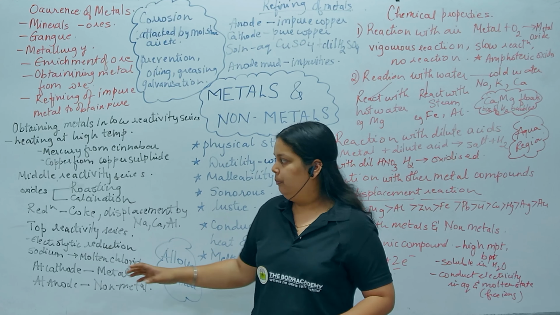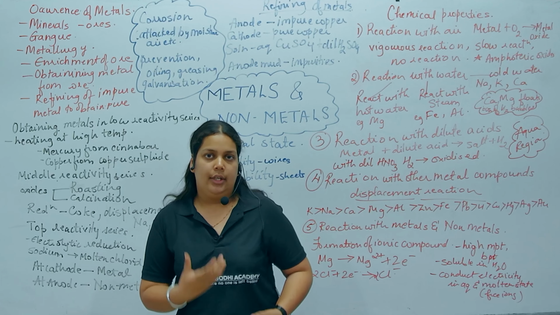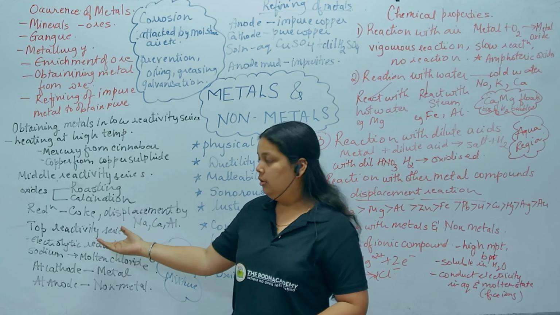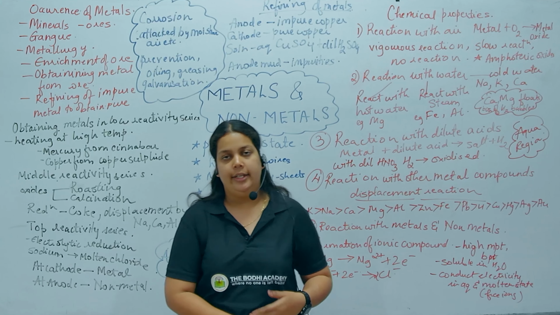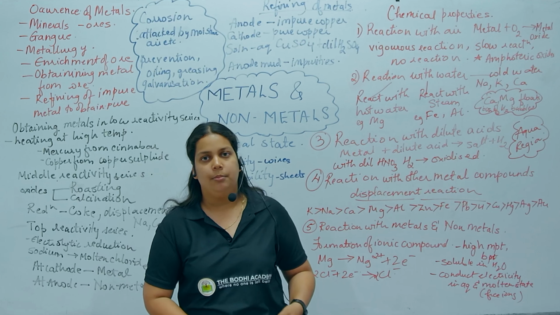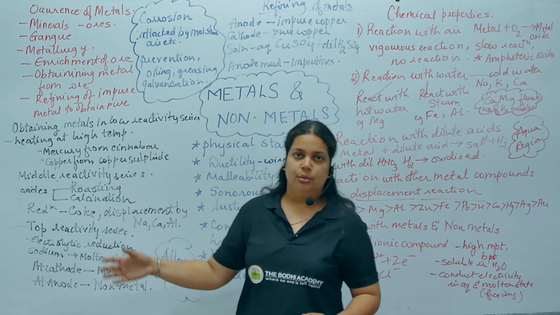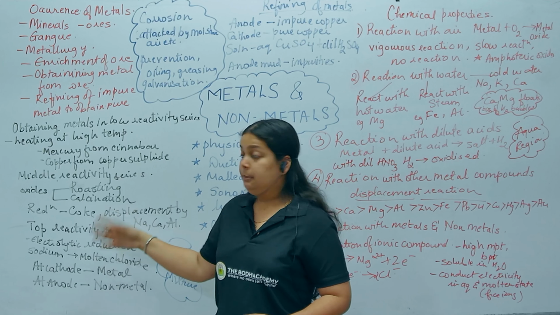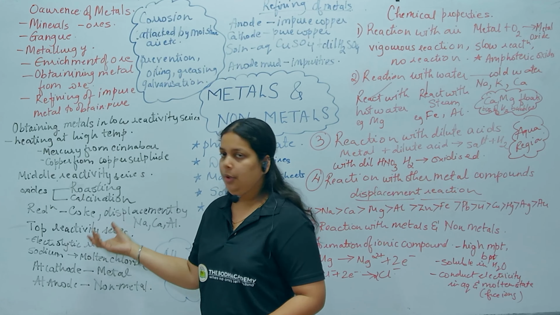Then we get the oxides, and oxides are reduced by using coke or by displacement reaction with highly reactive metals such as sodium or aluminium. Sodium or aluminium tend to displace these metals, and then we get the pure metal.